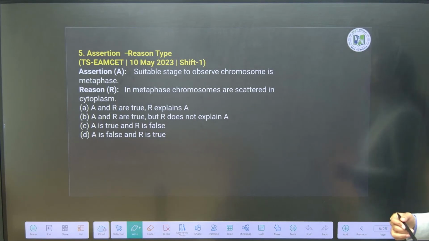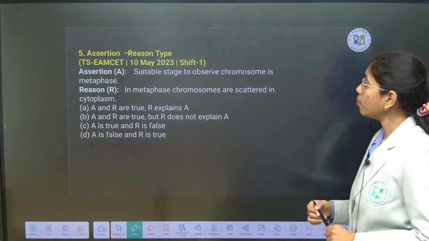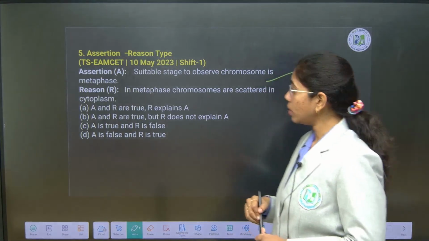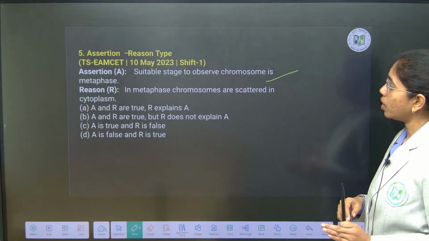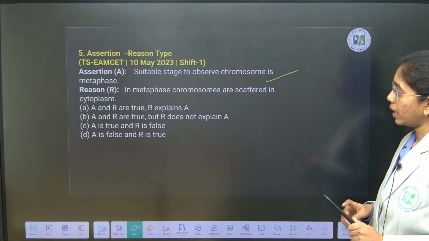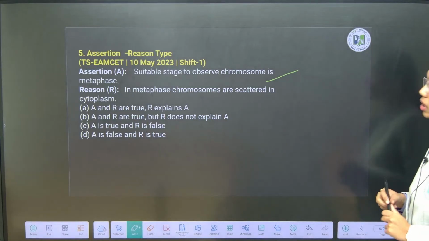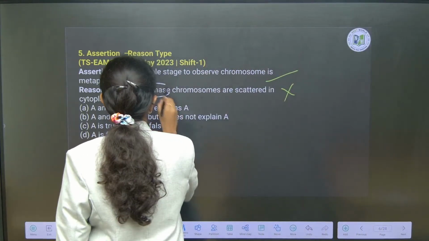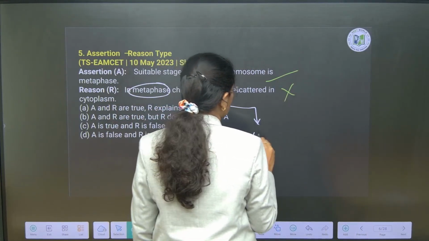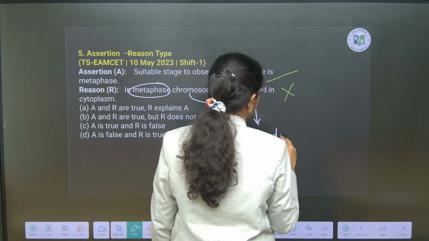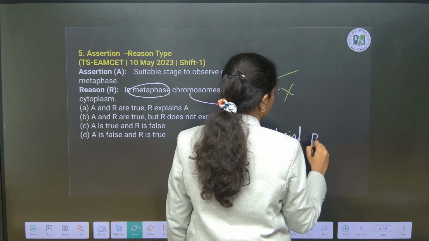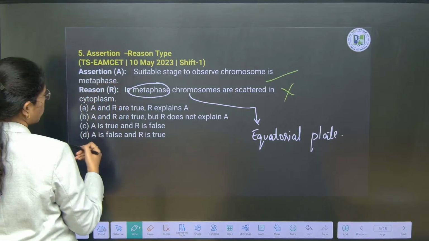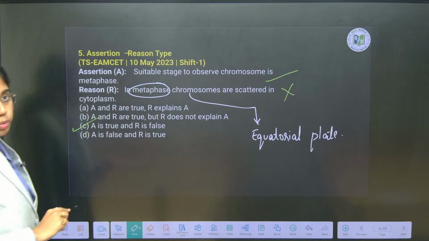Here we go. Suitable stage to observe chromosomes is metaphase. True, yes. In metaphase we can observe the chromosome structure in detail. The reason says, in metaphase, chromosomes are scattered in the cytoplasm. Reason is wrong, because in metaphase stage chromosomes are aligned to the equatorial plate. So here assertion is true and reason is false. We will go with option C.